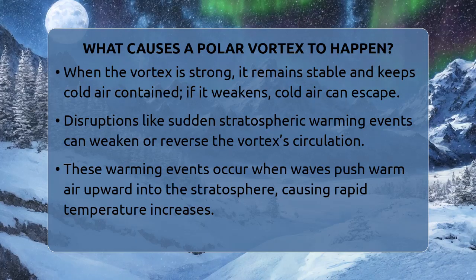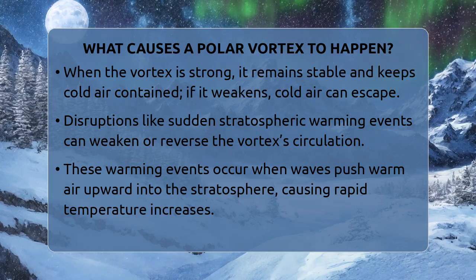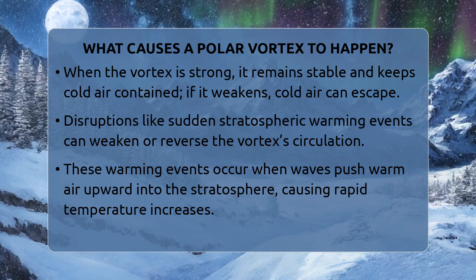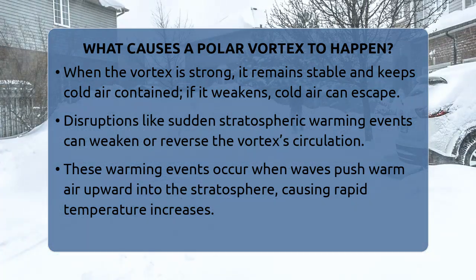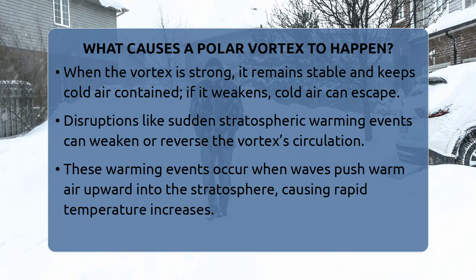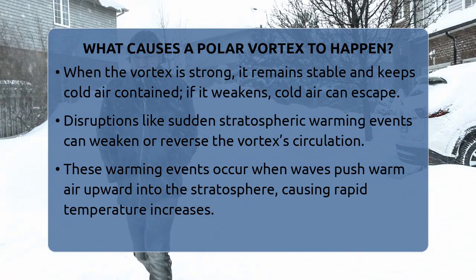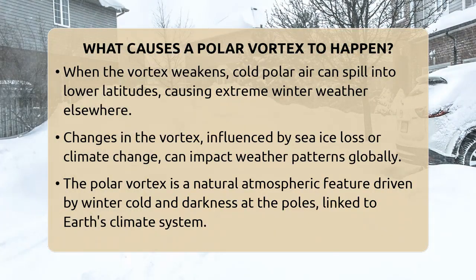When that happens, cold air can escape the polar region and move southward, leading to extreme winter weather in parts of North America, Europe, or Asia. The polar vortex is a natural feature of our planet's atmosphere, driven by the extreme cold and darkness of winter at the poles. It plays a big role in keeping the polar regions cold.